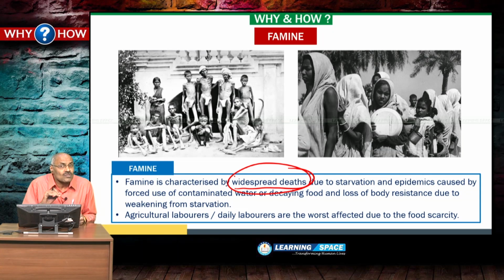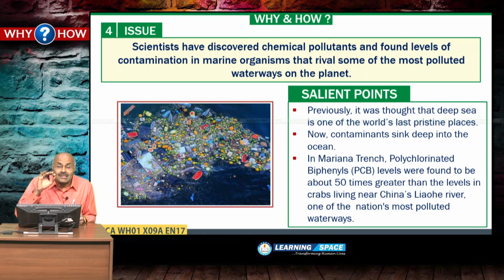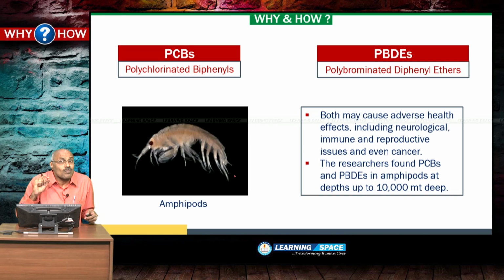This is an unfortunate thing, and scientists have discovered chemical pollutants deep inside the ocean. Previously, it was thought that the deep sea is one of the world's last pristine places, that means not affected by pollution. But now, it is ascertained that even the Mariana Trench is polluted.